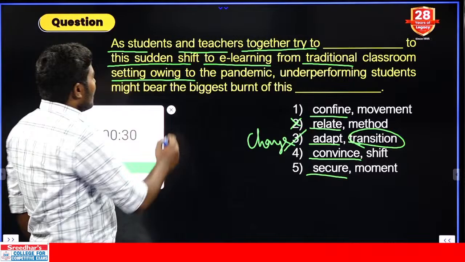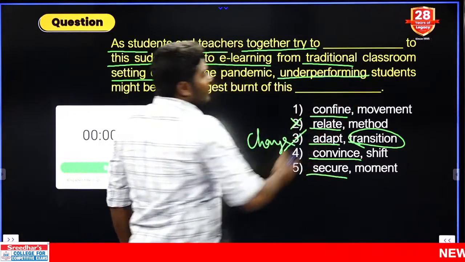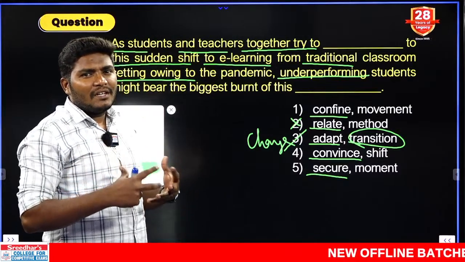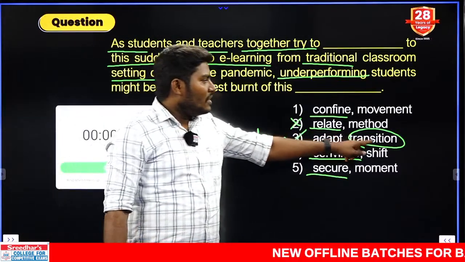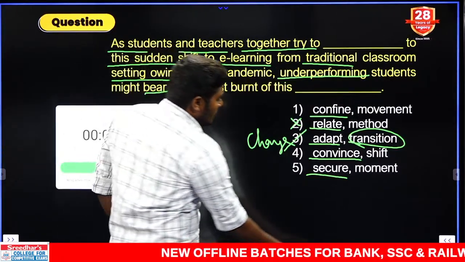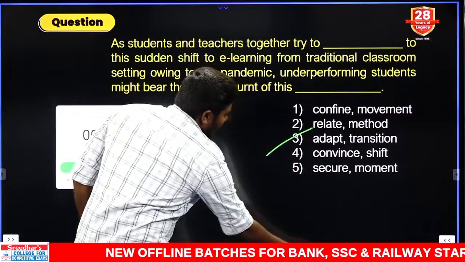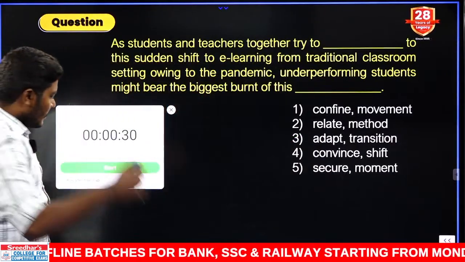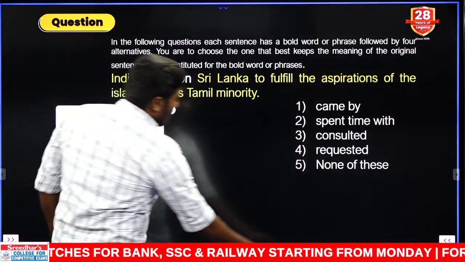Now we are speaking about the students who are underperforming, that means students who are not very quick to understand. Those students may find it a little bit difficult. So this change is going to give them some burden. That is nothing but bear. So the answer should be absolutely the third one. I hope everybody is correct. Very good. Let us move to question number 5.